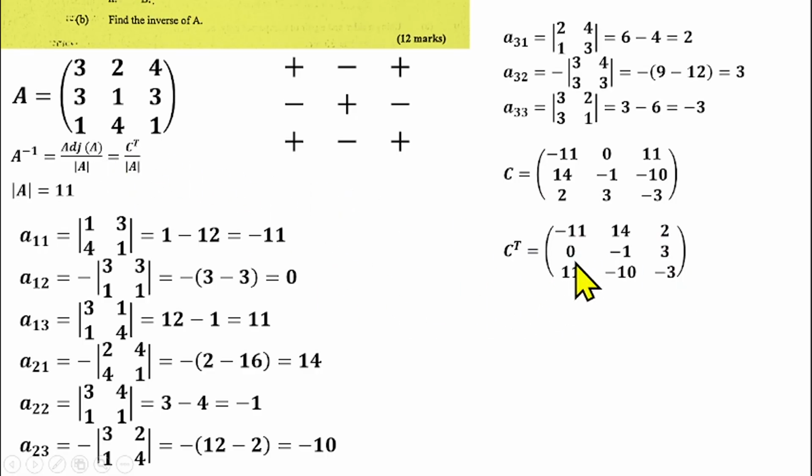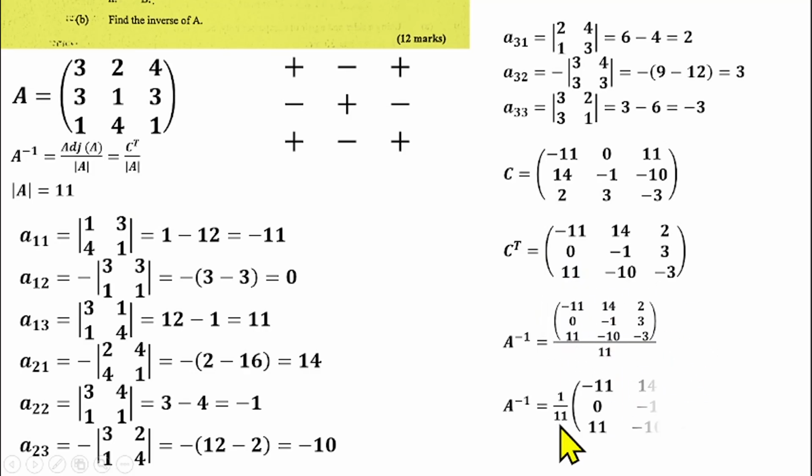Back to the formula. We now have the cofactor transpose, which is the same as the adjoint of matrix A. Then A inverse will be equal to the cofactor transpose, which is this matrix written here, over the determinant, which is 11. Then I can simplify this by saying 1 over 11 multiplied by this matrix here. You can leave your answer like this, or you can use 1 over 11 to multiply each of the elements inside the matrix. Anyhow, we have been able to find the inverse of matrix A.